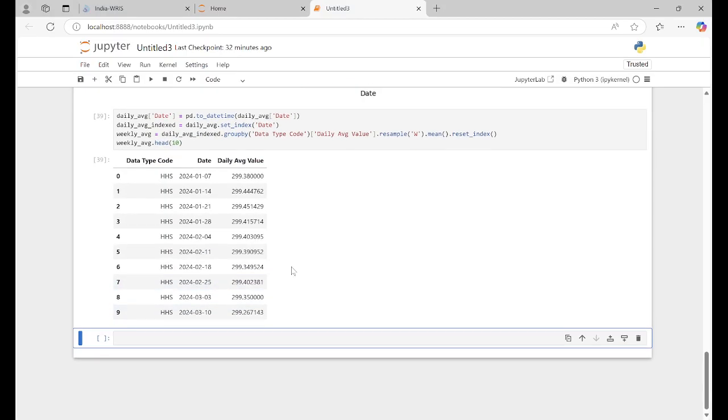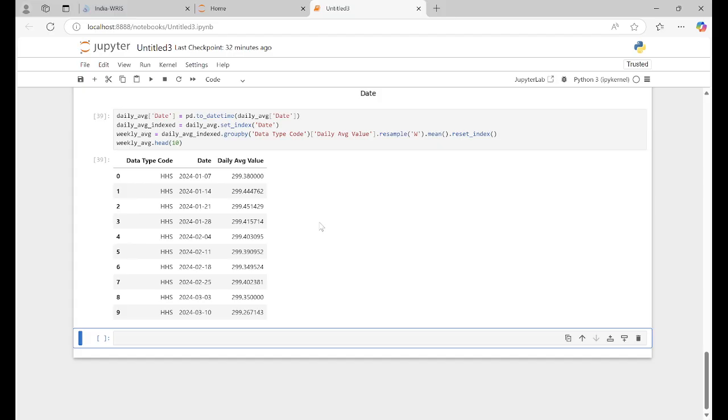So this was our objective, to show you how to do this. You can filter it for HSS and for HST also. This is the thing I wanted to show you.